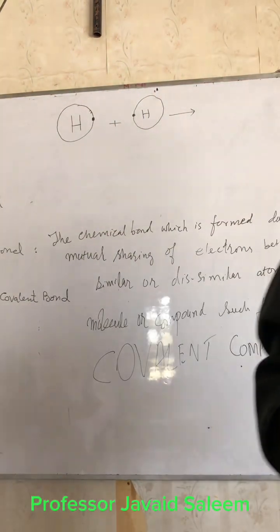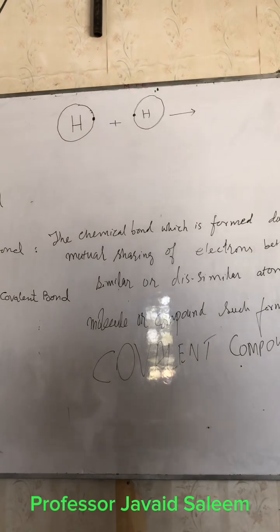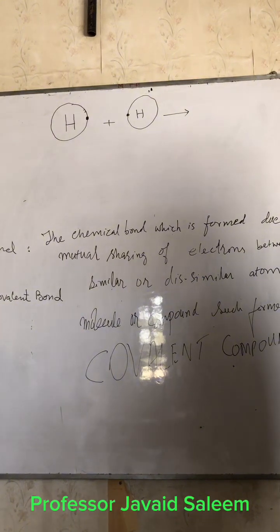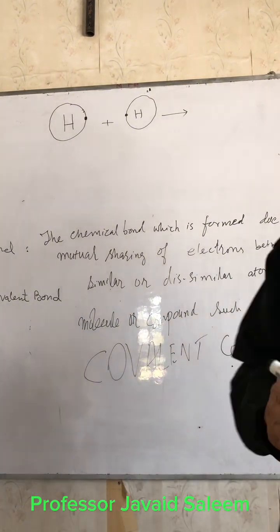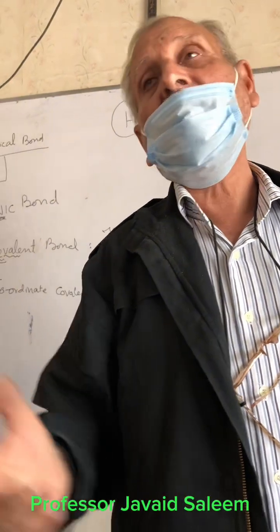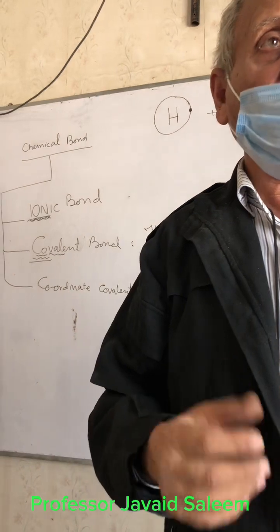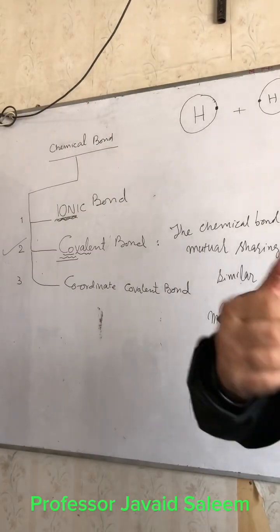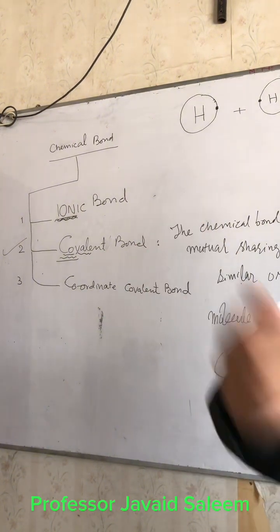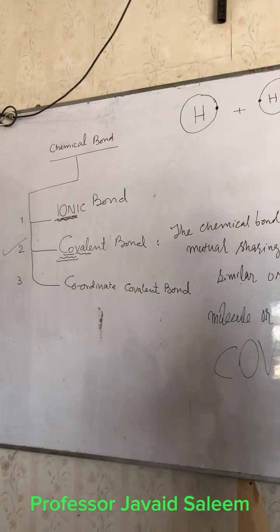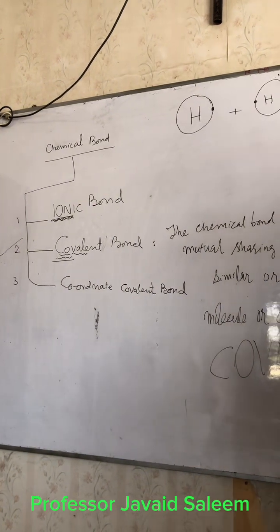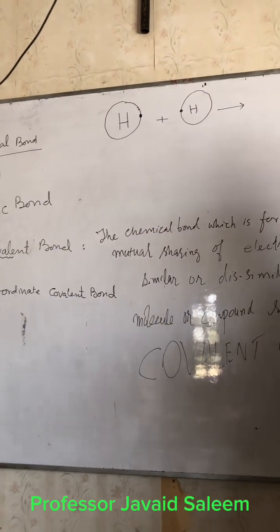So the bonding will result in the making of the molecule which does exist. Remember, dear students, these things cannot exist in atomic form. The same is the case with oxygen, chlorine and nitrogen. I can explain later why and how it happens; for the time being, we are talking about the covalent bond.